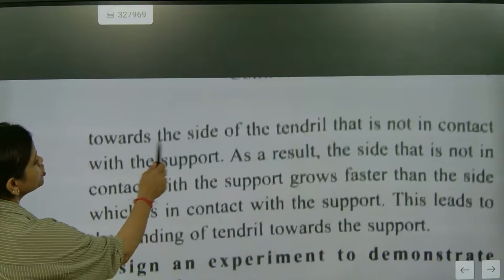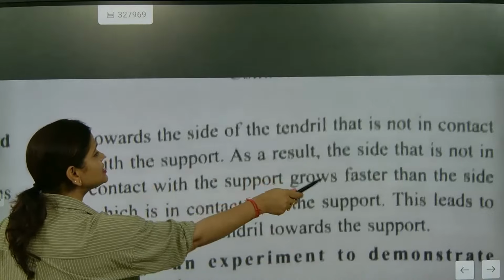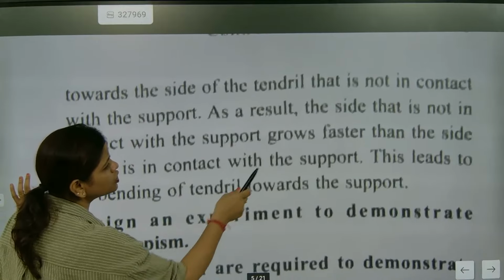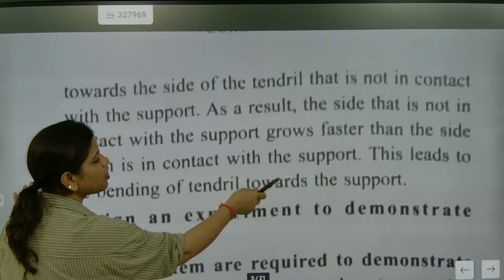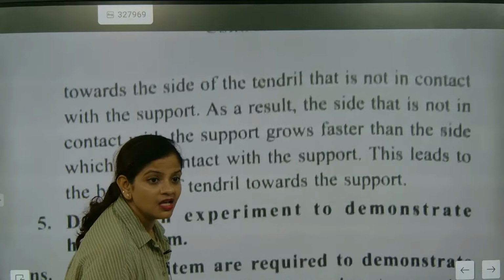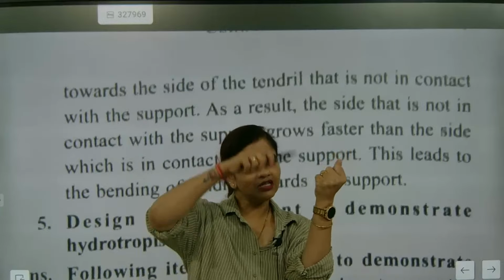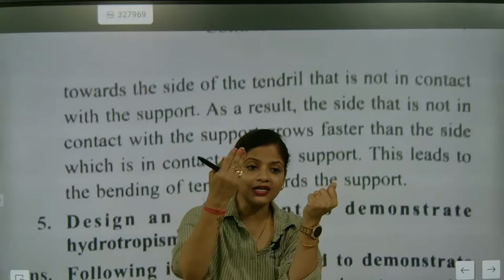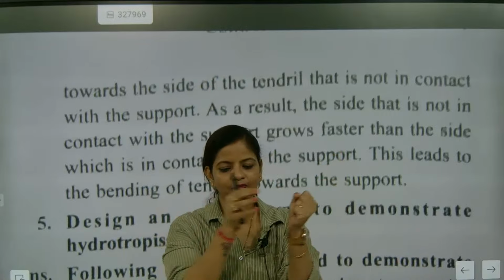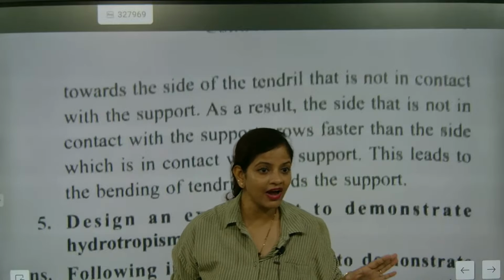Now let's see. The side of the tendril that is in contact with the support does not grow, while the side that is not in contact with the support grows faster. This leads to the bending of the tendril towards the support. It is like making a grip in one section and growing in the other part. That's the most important factor to remember.